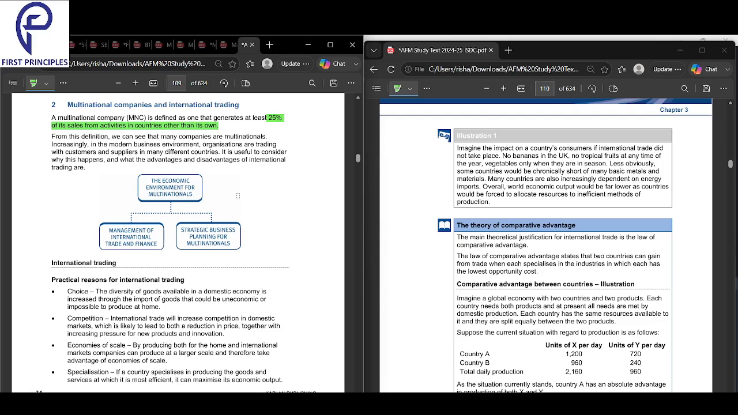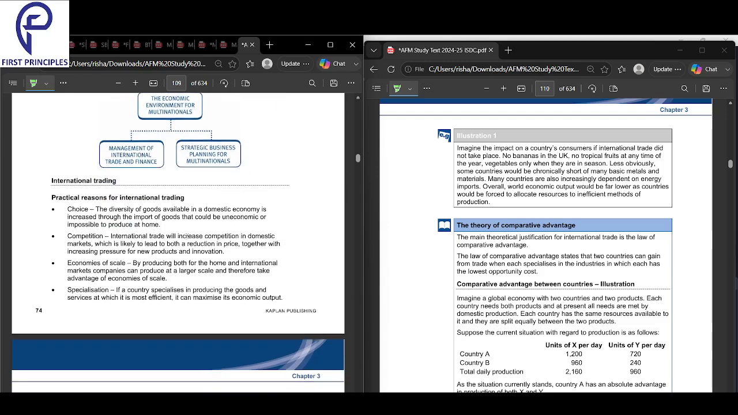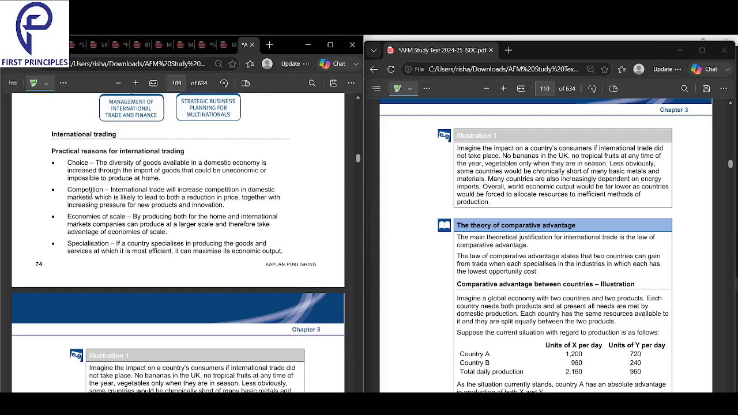Okay. So why do companies trade internationally in the first place? The first reason is choice, more variety of goods, and second, competition. With more competition in the domestic market, they will go international. We can see that companies are becoming multinational, an increasing feature of the modern business organization trading with customers and suppliers in different countries. It is useful to consider why this happens and what the advantages are. So what are the practical reasons for international trading? Why do people trade internationally? What are the benefits of trading internationally?